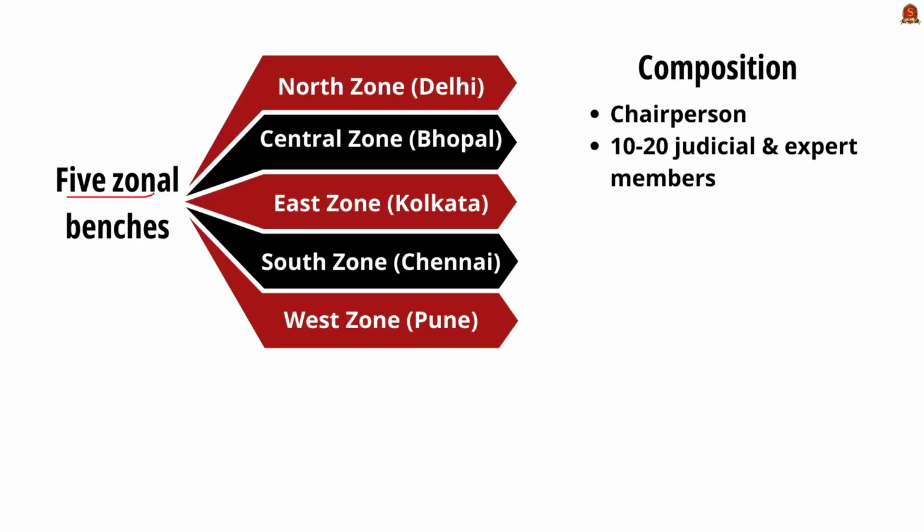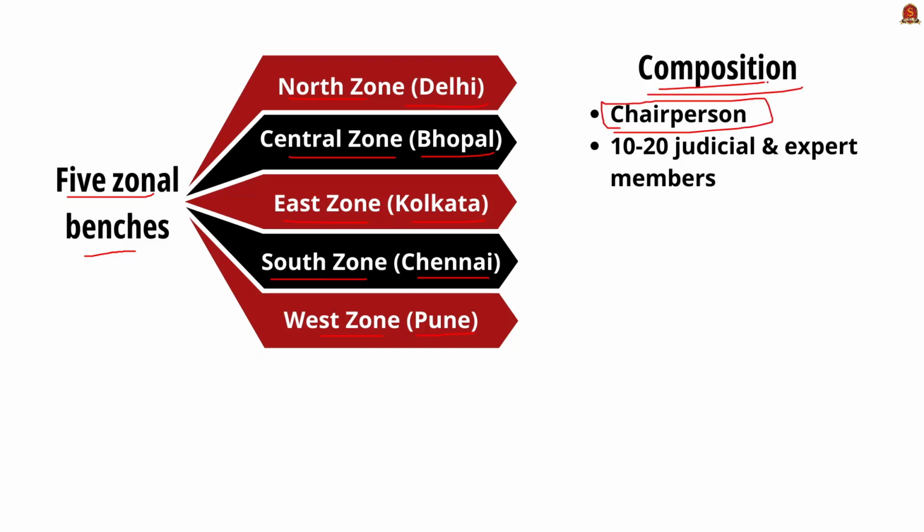Now looking at the 5 zonal benches. NGT has 5 important zonal benches. The first one is Northern Zone, which has its capital in Delhi, Central Zone with capital at Bhopal, Eastern Zone with its capital at Kolkata, Southern Zone at Chennai, Western Zone at Pune. So these are the 5 important zonal benches of NGT.